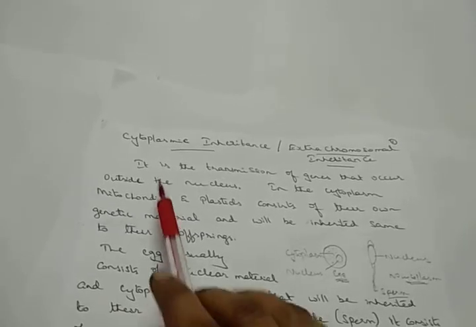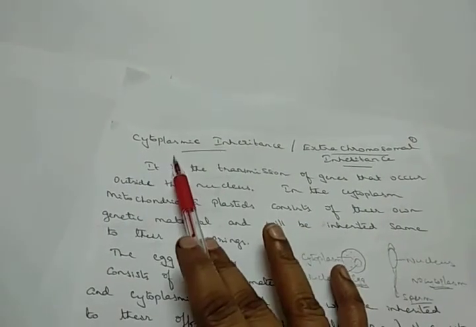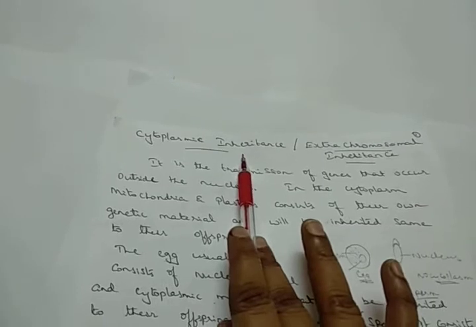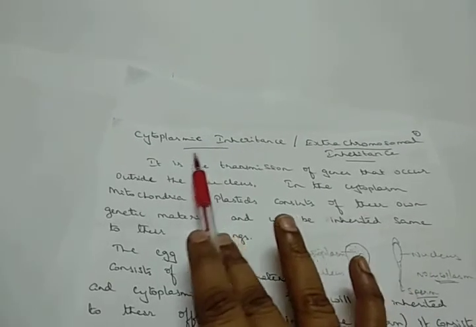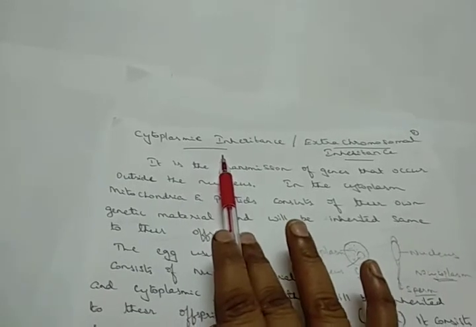Now here we are talking about cytoplasmic inheritance. By nature, the cytoplasmic materials are also inherited from the parents to their offspring. That is what is considered as cytoplasmic inheritance. Before going to the actual example, let's see here.